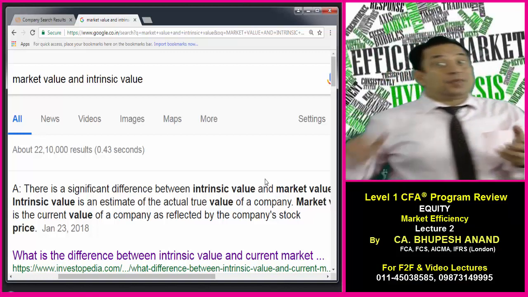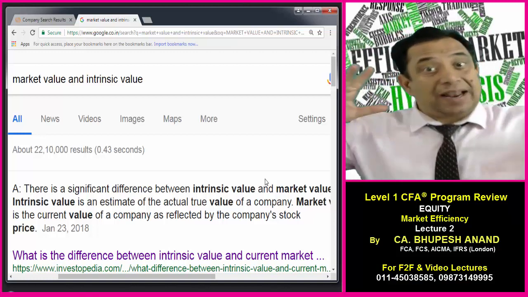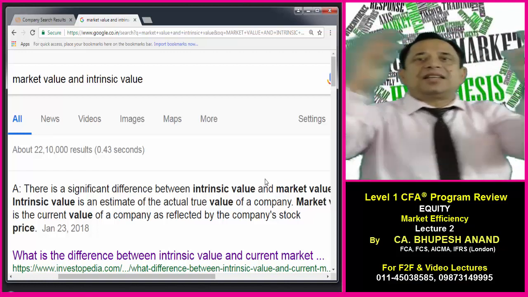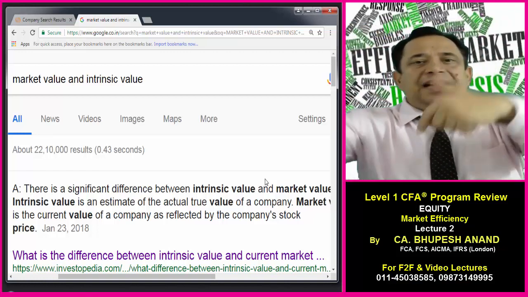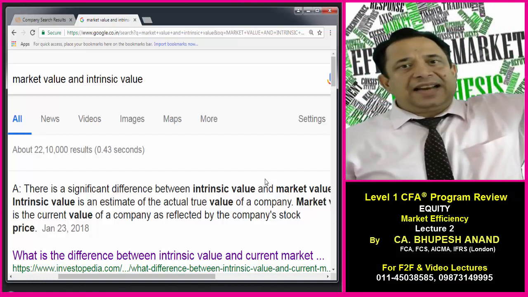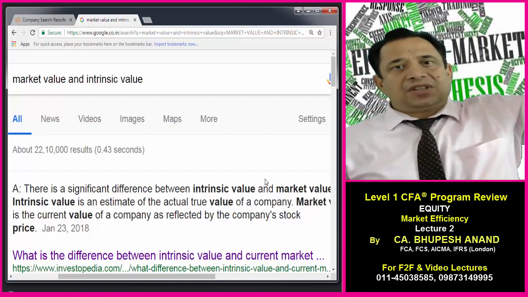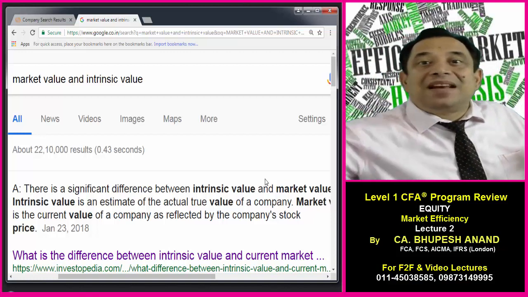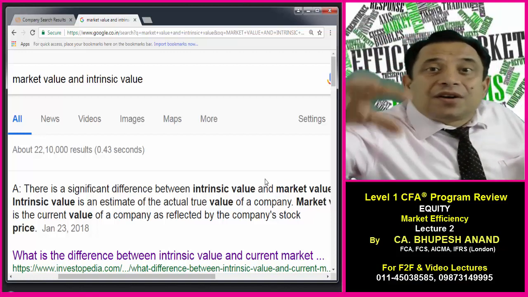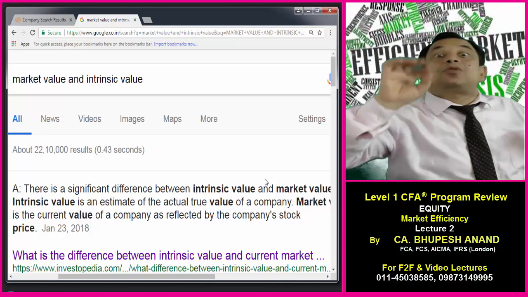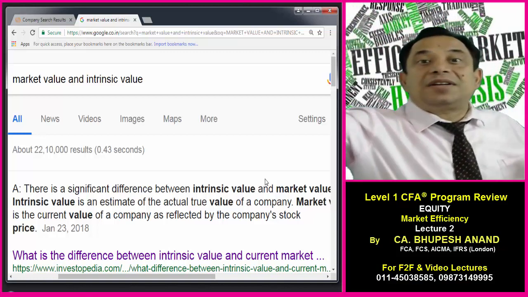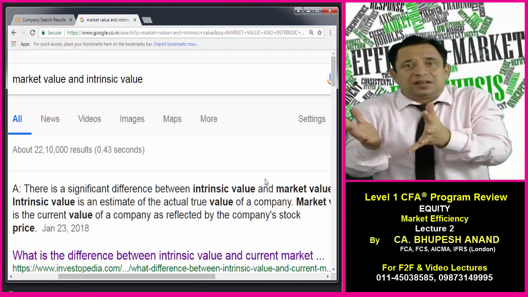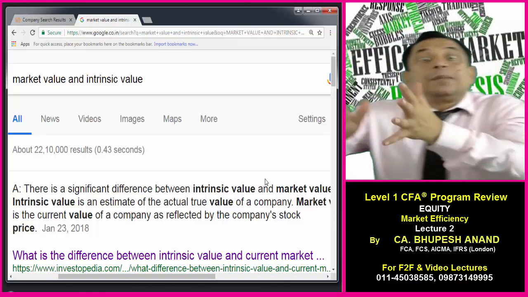So there is a difference between intrinsic value and market value, or I can say a difference between price and value. The price is nothing but the intersection point of demand and supply, and we draw a line that is named as price, that at this price we will purchase it or sell it. But the value is different. It can be more than price, it can be less than price. For a particular security, there can be different types of intrinsic values calculated by different valuers. So value is a subjective matter. Valuation is a subjective matter because it depends upon so many assumptions.